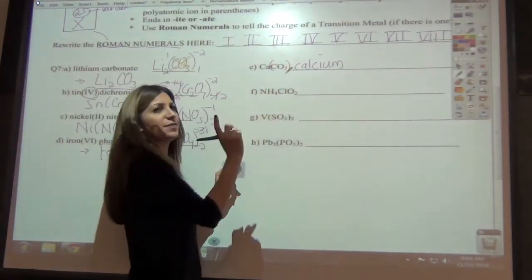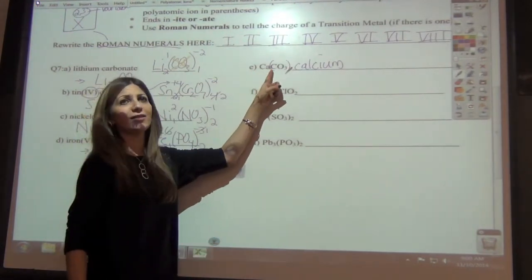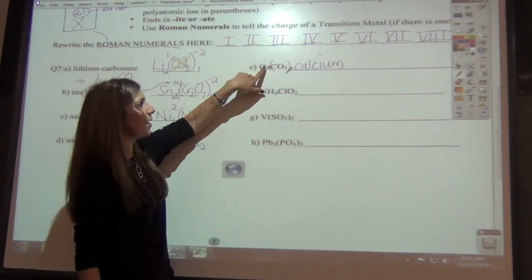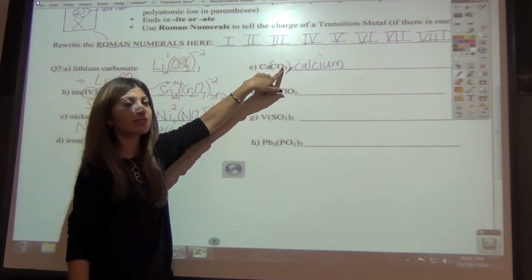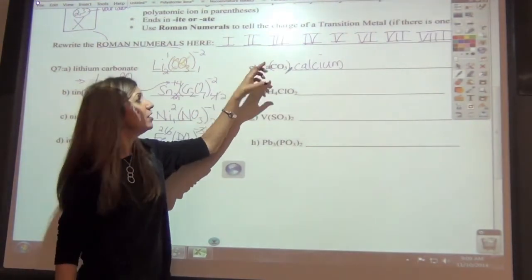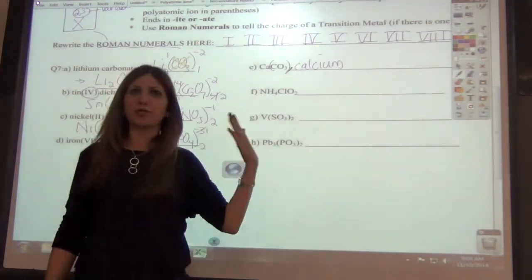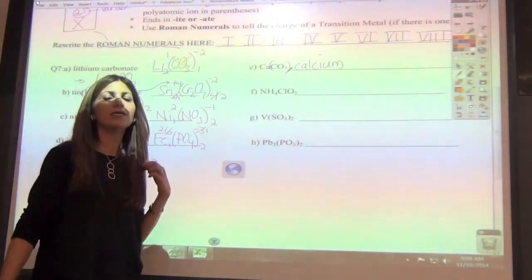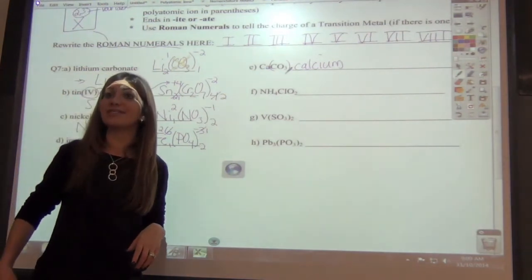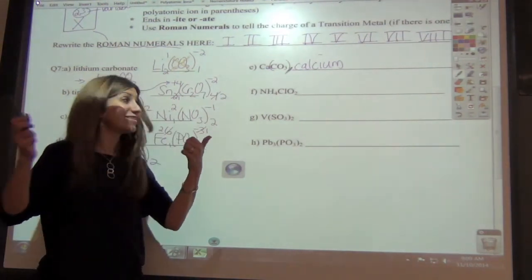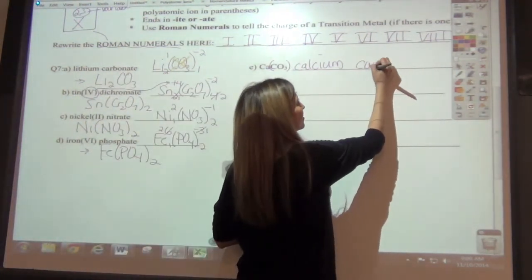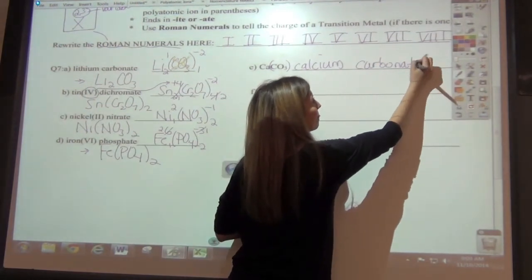Now we know it's ternary because there's more than 2 elements. So I've got 1 capital, 2 capitals, 3 capitals. The first one's going to be a metal. The end of it is going to be your polyatomic ion. So once you start learning your polyatomic ions, you'll recognize it. So anybody know what CO3 is? Just say it. 1, 2, 3. Carbonate. So all you're going to do is name this calcium carbonate, and you're done.